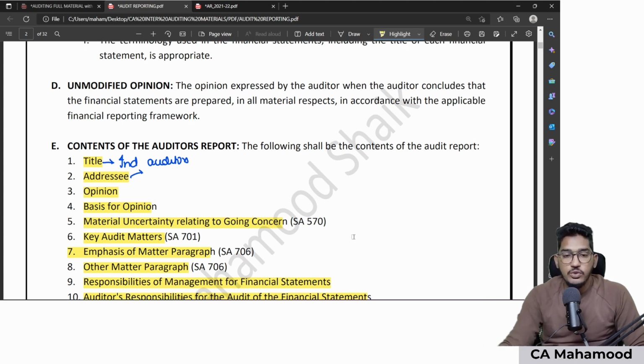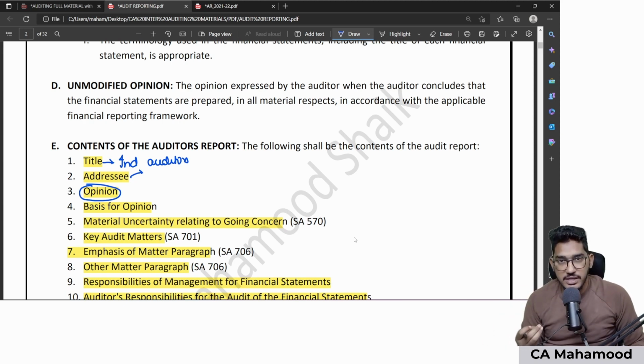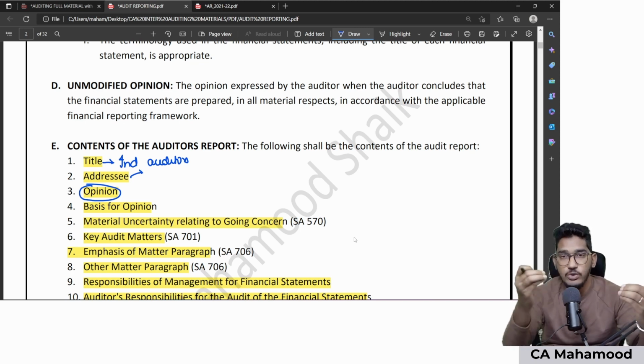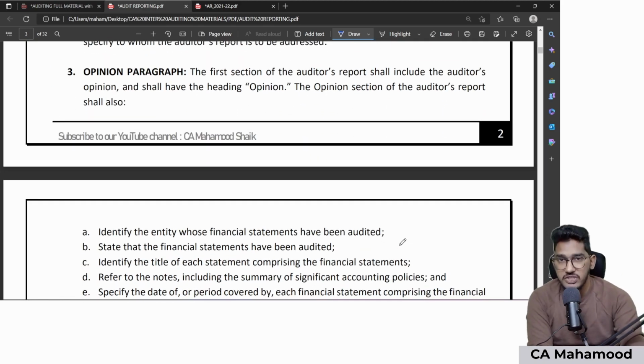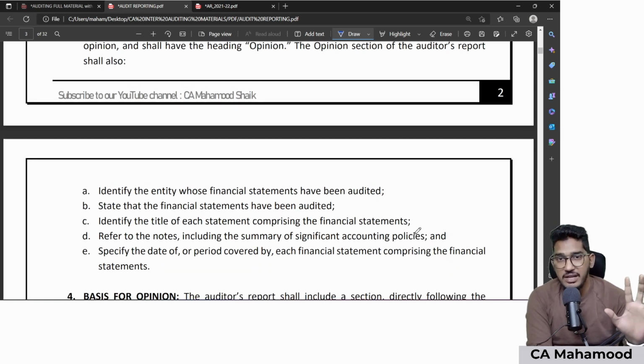But in addition to the opinion, some extra information should also come in your opinion paragraph. Not just the opinion; in addition to the opinion which you are expressing, some other information shall also be presented in the opinion paragraph. Sir, what extra information should come in my opinion paragraph? SA 700 says 5 things must come in your audit report in the opinion paragraph along with the opinion. What are they, sir?